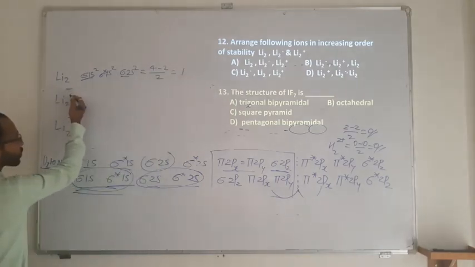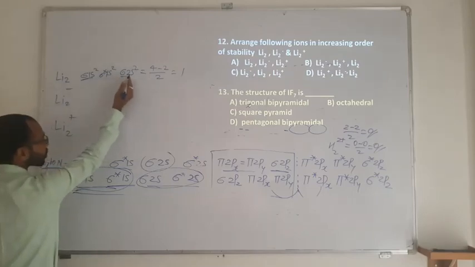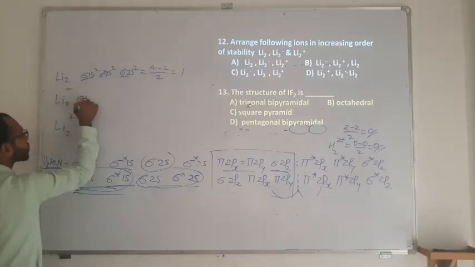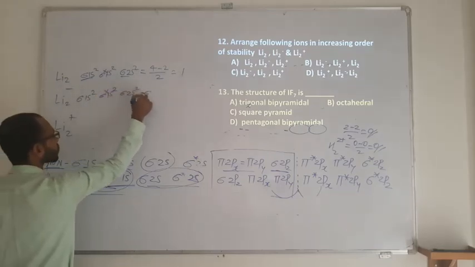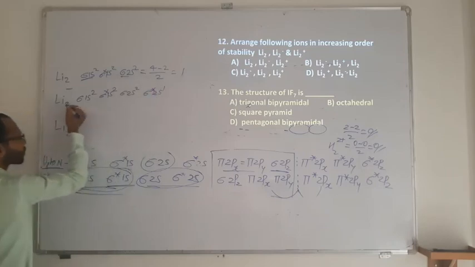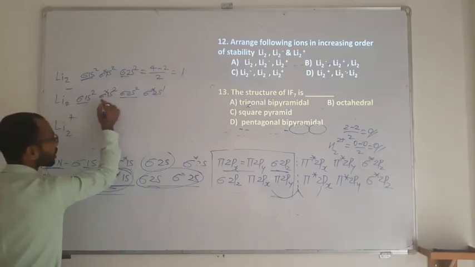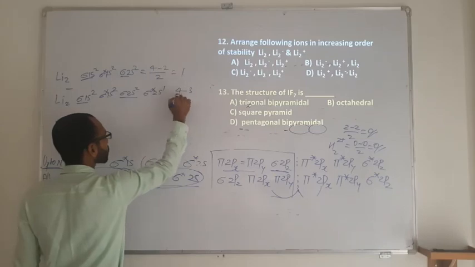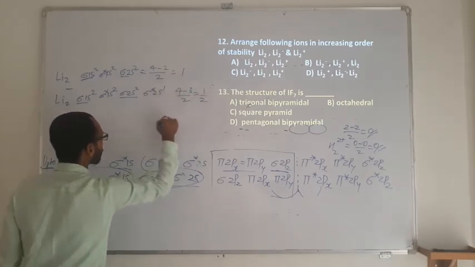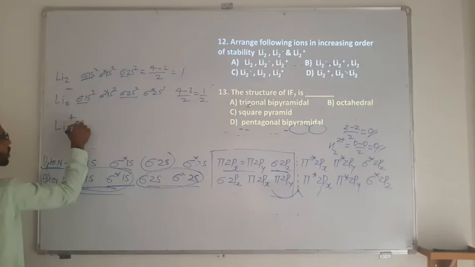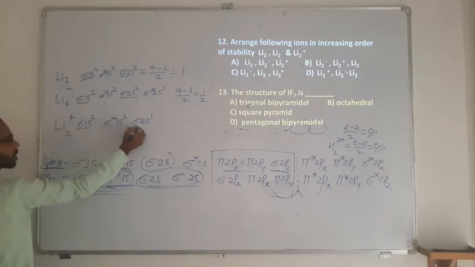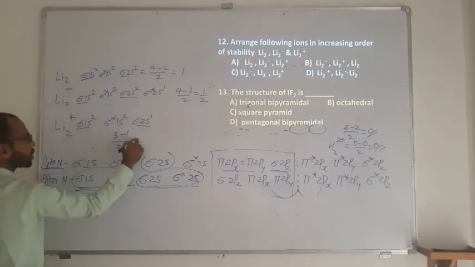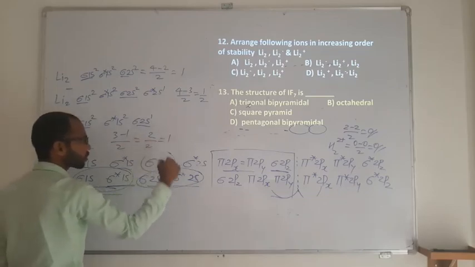So Li2 minus means you are adding 1 electron. So after sigma 2s2 there will be sigma star. So sigma 1s2, sigma star 1s2, sigma 2s2, sigma star 2s1 because you are adding 1 electron. Then bonding is 4 and antibonding is 3, so 4 minus 3 divided by 2, it is going to be 1 by 2. Plus means you are removing 1 electron. So sigma 1s2, sigma star 1s2, sigma 2s1 you are supposed to remove. So bonding are going to be 3, antibonding is going to be 1. So it is going to be 2 upon 2, so it is going to be 1.